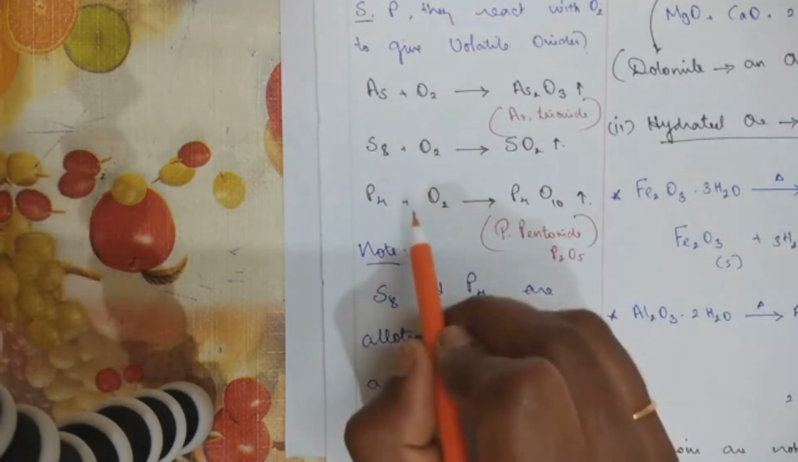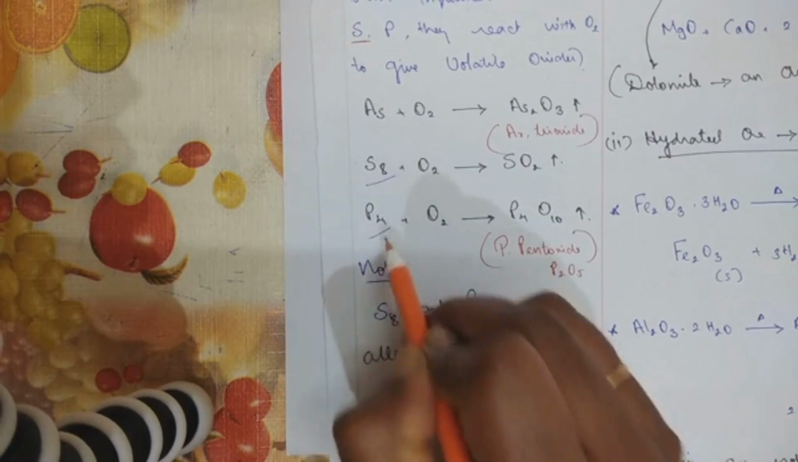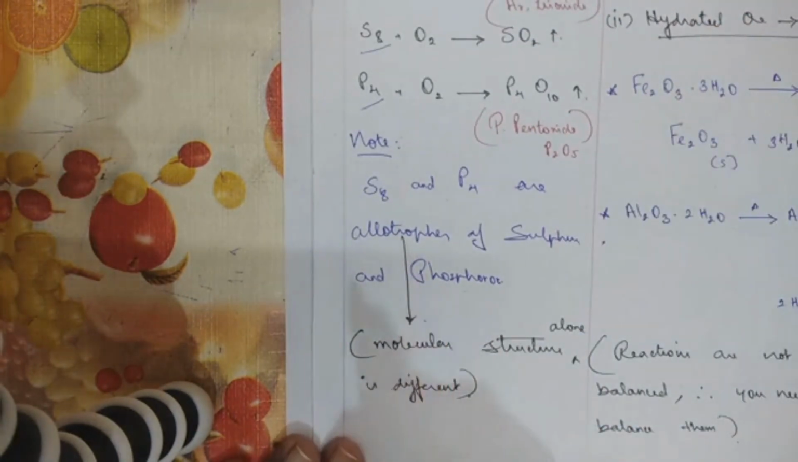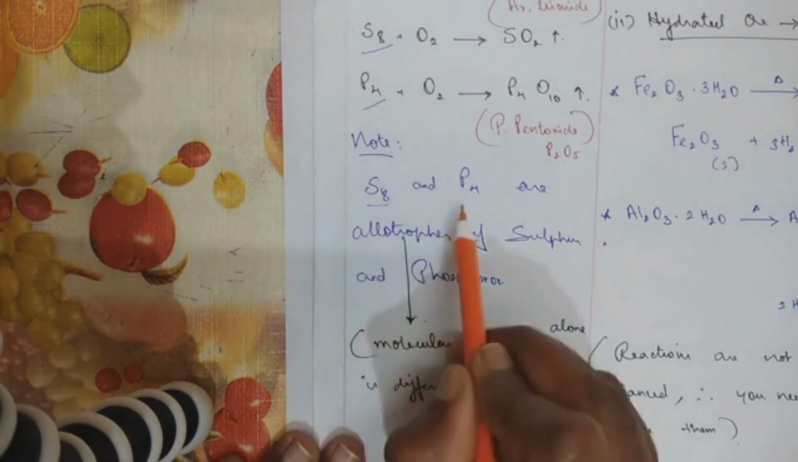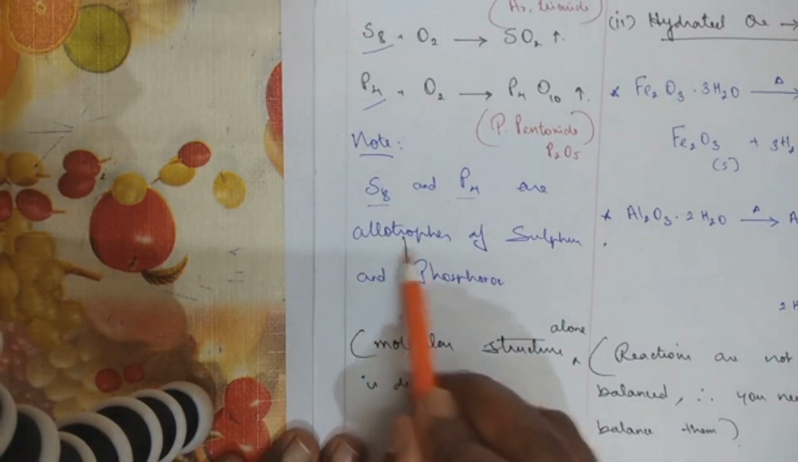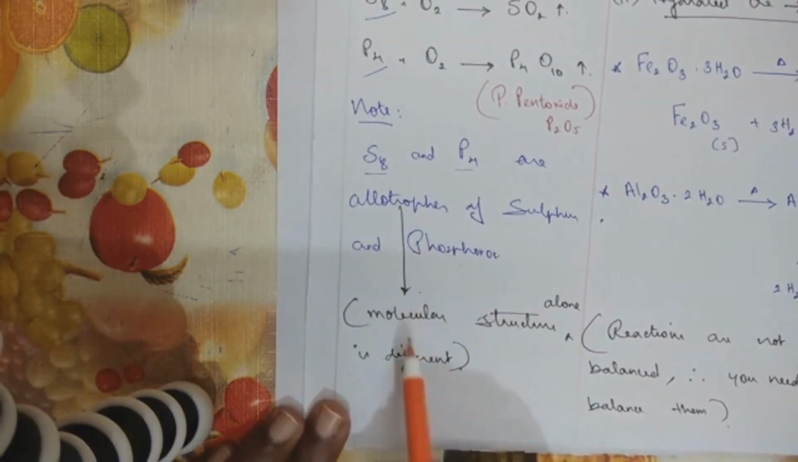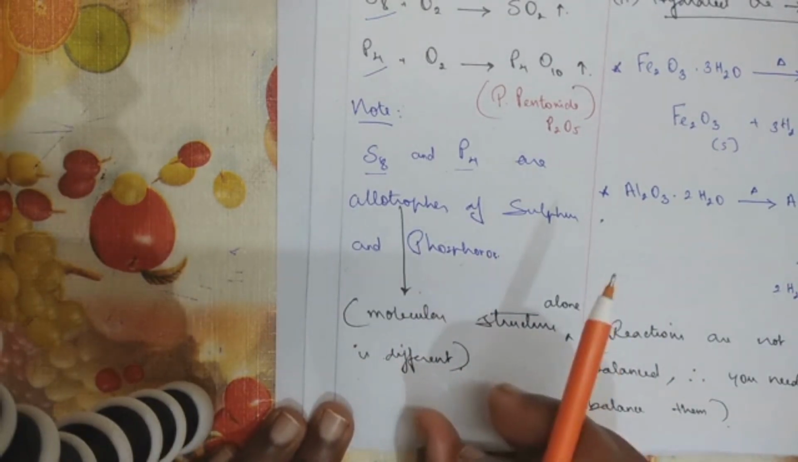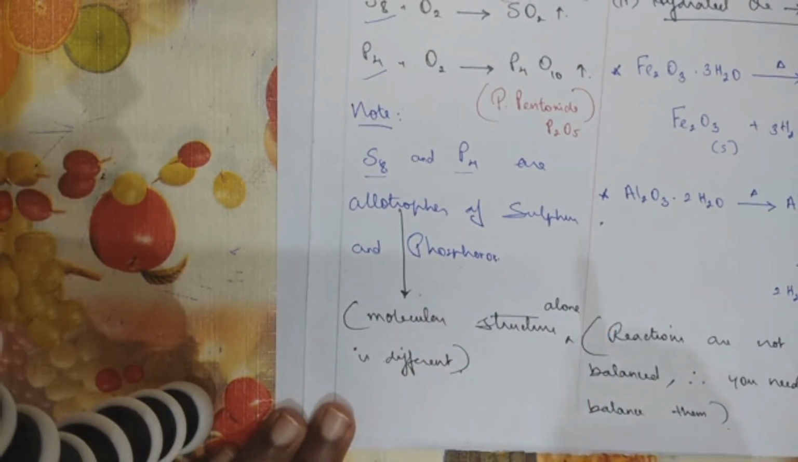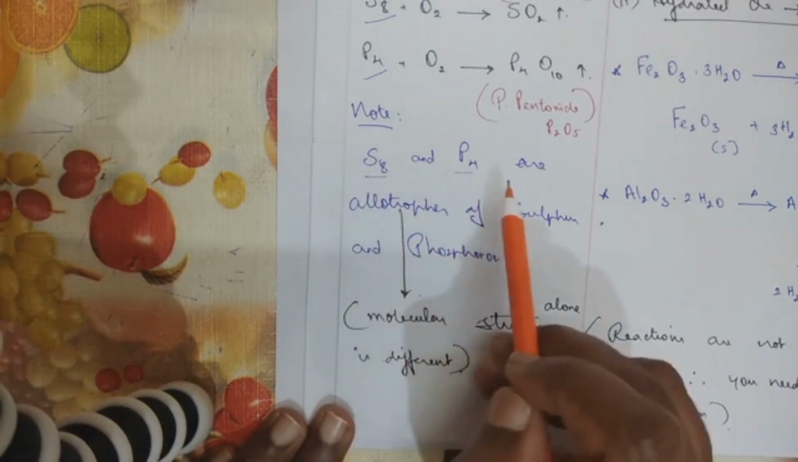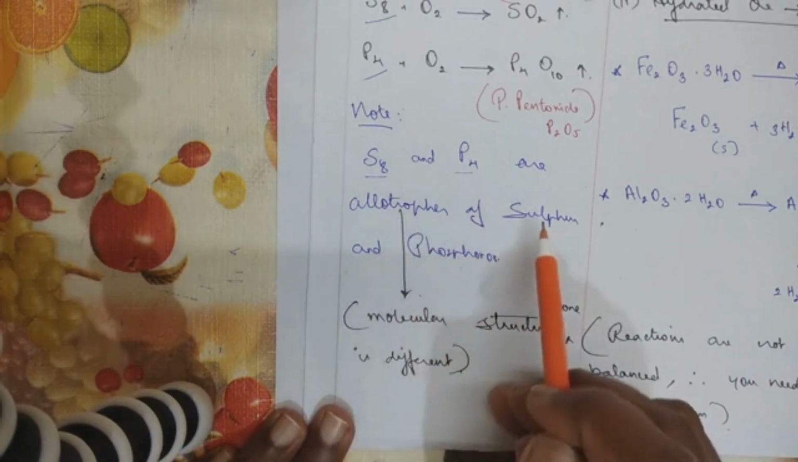Now some of you will have a doubt about what is this S8 and P4. We will study about this in detail in your next chapter of inorganic chemistry. For the timing, I'll just give you, as usual, one line of explanation. S8 and P4 are allotropes of sulfur and phosphorus. Now what's the meaning of allotropes? Molecular structure alone is different. Now only remember this point of difference. When we move into the next chapter, we will study it in detail. So S8 and P4 are also called sulfur and phosphorus, but they are allotropes of sulfur and phosphorus.